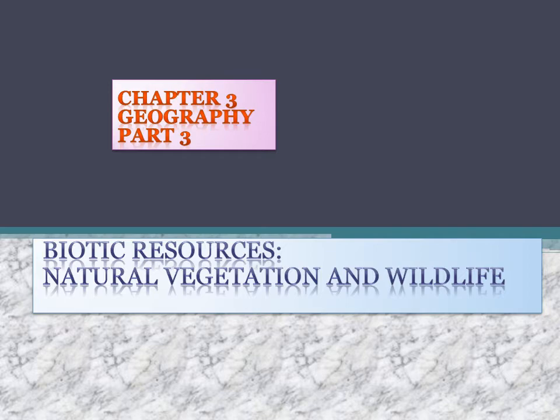First we'll have a look at types and distribution of natural vegetation, and then we'll start with the topic of wildlife. In that we have subtopics: distribution of wildlife, importance or utilization of wildlife, human impact on wildlife, conservation of wildlife. So these are some of the important topics which we'll discuss in this video.